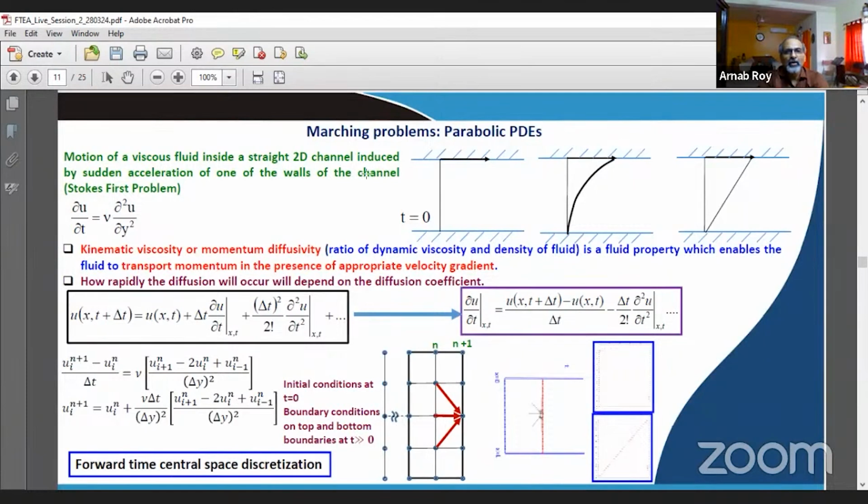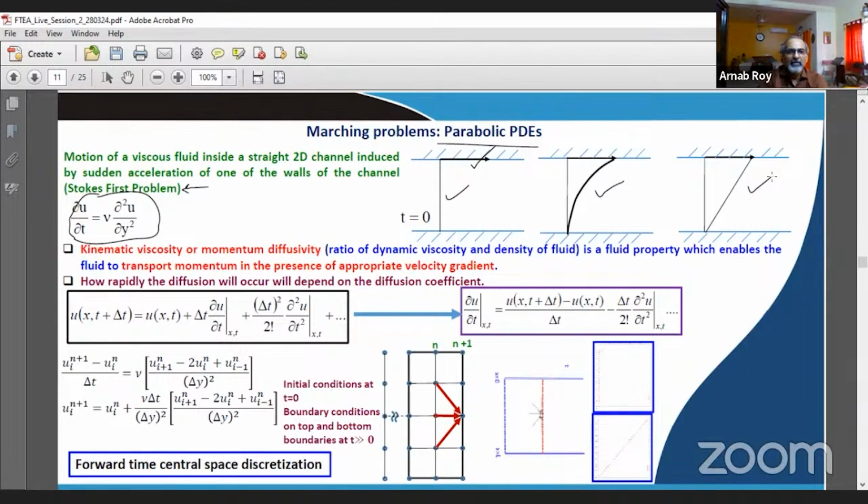So we are talking about a parabolic partial differential equation, which is basically a diffusion problem. So here you have momentum diffusion happening in the Stokes' first problem. You have a moving wall on top and a stagnant Newtonian fluid within the gap. And then here you see how the momentum diffuses into the gap.